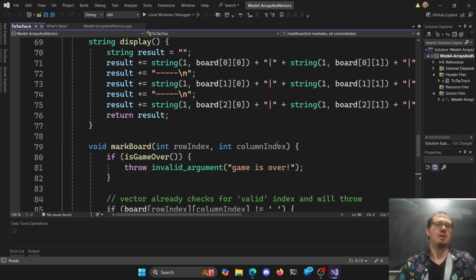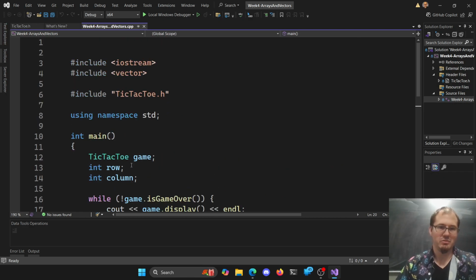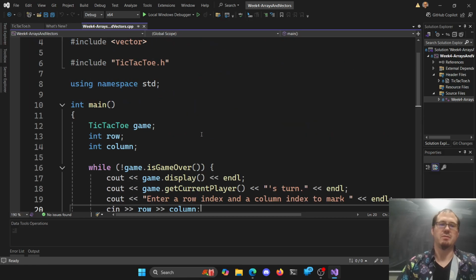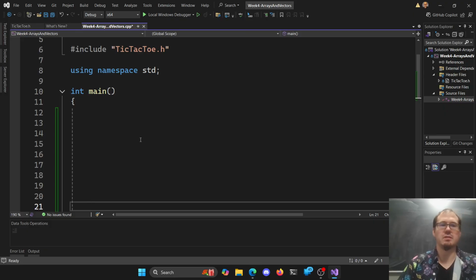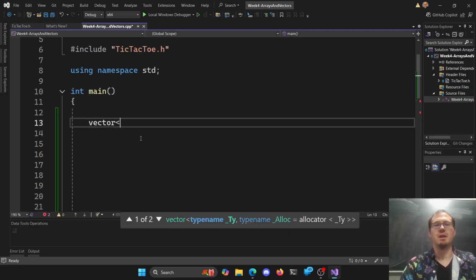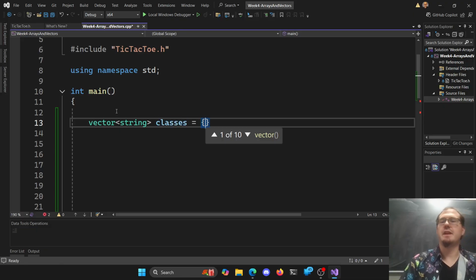Okay, so looking at vectors then, let's go back to here. So we did our little tic-tac-toe game, we had some fun with vectors, let's do some other fun stuff with vectors here. We'll just leave tic-tac-toe for later. So we said, hey, I want a vector of type, I don't know, we can do a vector of string here, and we can do classes, right? And we can assign it right away. We don't have to push back if we know the initial values here.